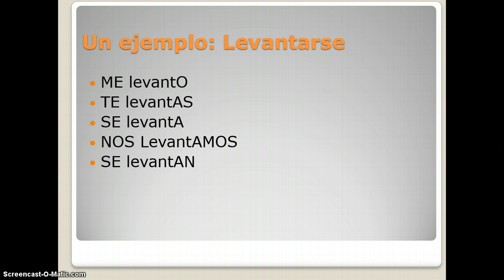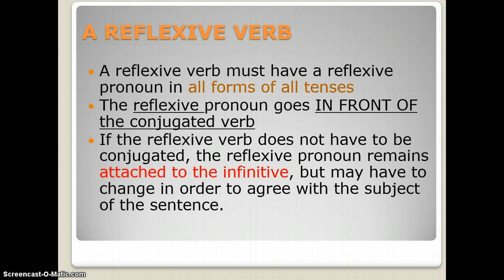Here's an example of the verb levantarse. We know it's reflexive because it ends in se. When we conjugate the verb, we give it a subject. In this case, we put the pronoun in front: me levanto, I get up. We want to make sure that our reflexive pronoun agrees with the subject of the sentence. Reflexive pronouns are not optional. They need to be included in each and every form of a reflexive verb.